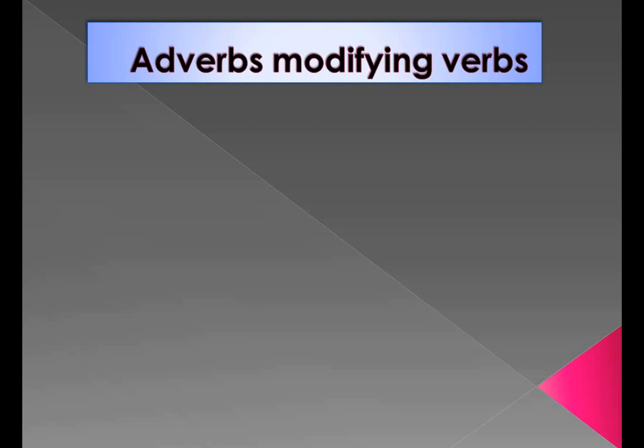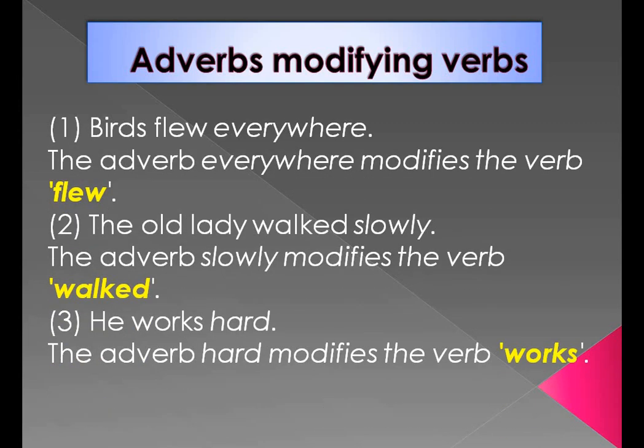The first thing is adverbs modifying verbs. Children, verbs are the action words. Verbs tell us the action. First example, birds flew everywhere. So which is the verb over here? Yes, flew. Flew is the verb. So the adverb everywhere modifies the verb flew. How did the birds fly? Everywhere. The birds flew everywhere. Okay.